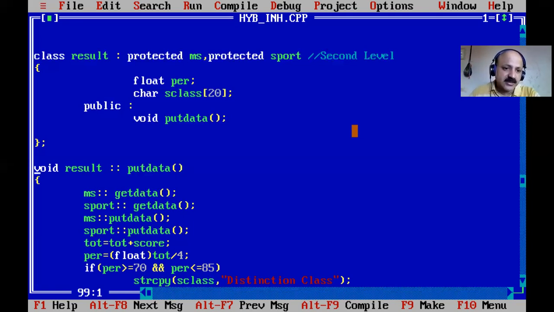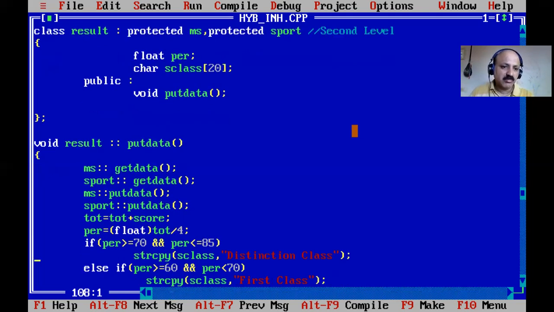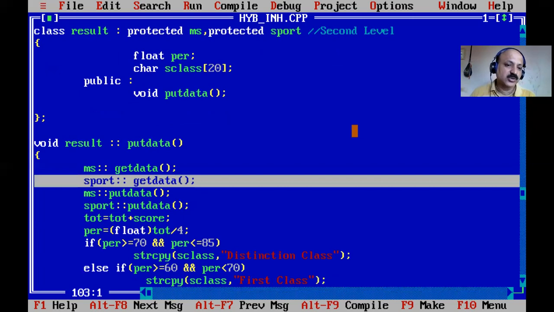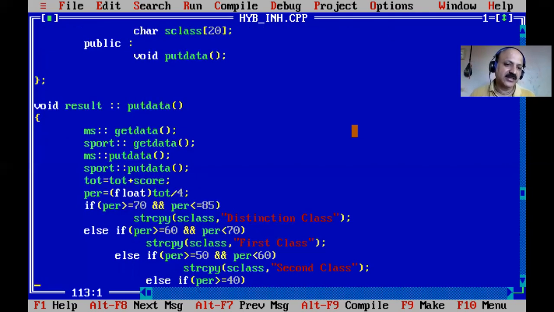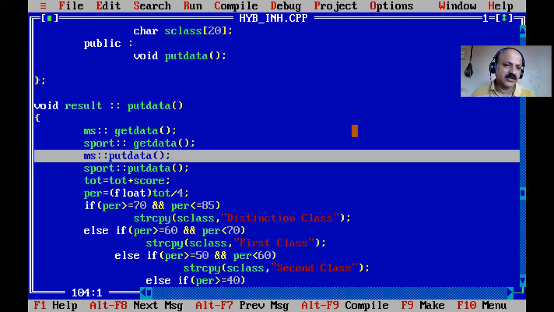So yes, here multiple and multilevel combined, so call in the next sequence so that it is perfectly balanced, otherwise it is random. So here first the base class student get data is called, and then itself, and then we can take sports last. So there are 4 classes here: student class, mark sheet class, sports class, and then result class. So with 4 classes we have to design hybrid inheritance, taking the example. Okay, and here the same sequence applies for put data, so I will not revise.